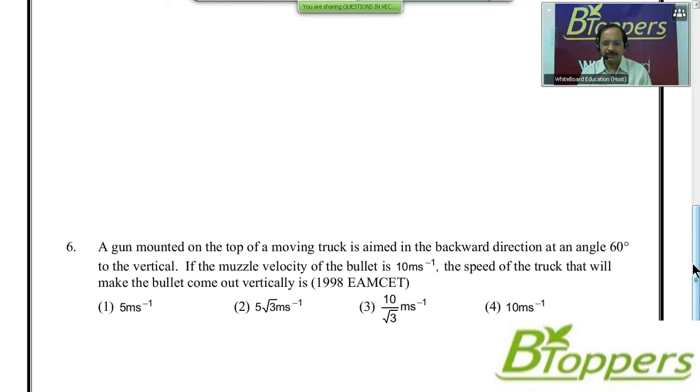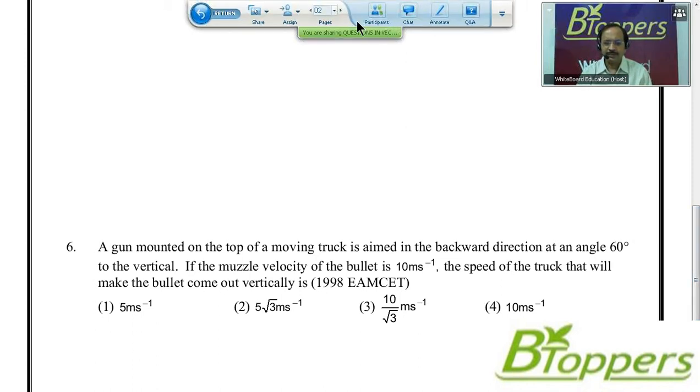A problem of the same model was given in one of the previous MCET examinations, which is mentioned in the brackets, the medical entrance. Those who need more time to try the question can take a pause and try the problem. Come on, look at the next question.